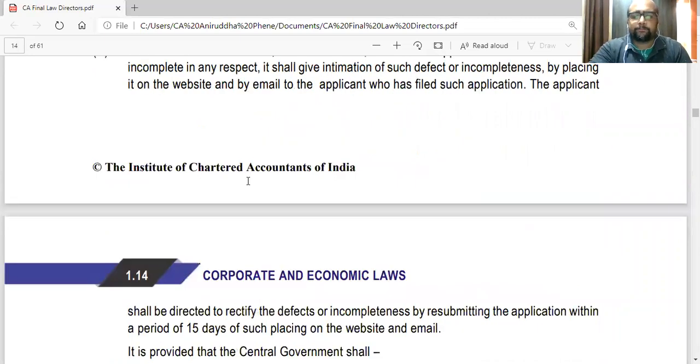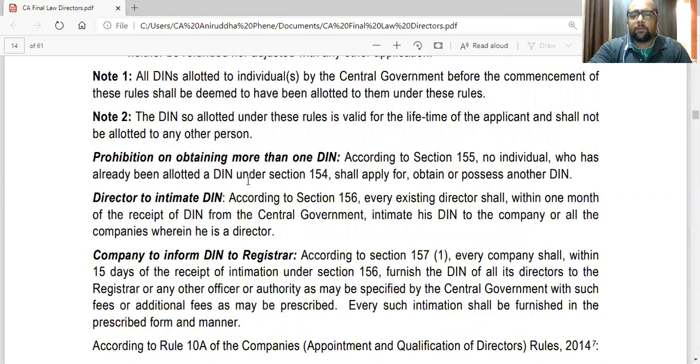Then various rules, like a person cannot have more than one DIN. So just like our PAN number, we cannot have more than one PAN number or more than one Aadhaar card. So also a DIN will be one. Similarly, it is issued for a lifetime. So a DIN will be issued for a lifetime.